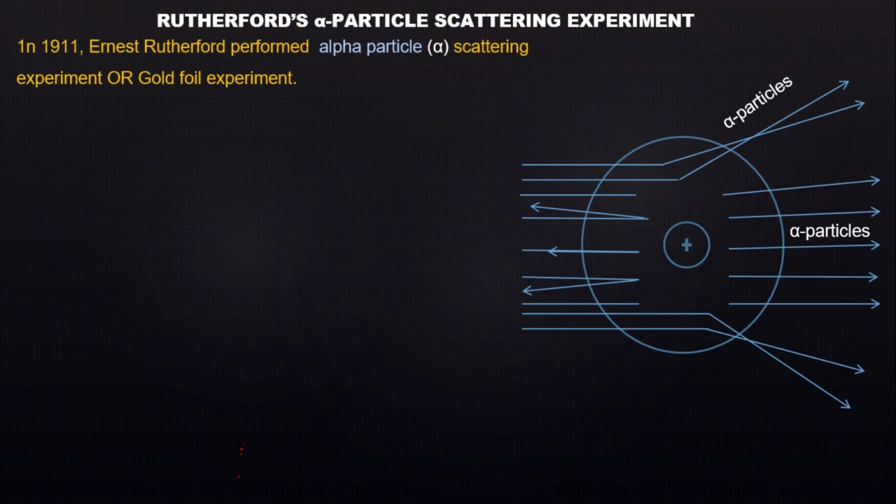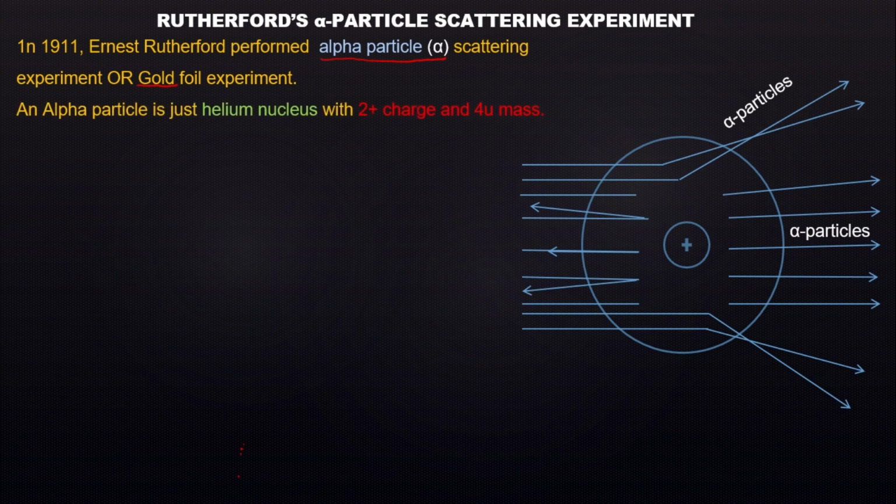In 1911, Ernest Rutherford performed the alpha particle scattering experiment, also called the gold foil experiment. Here in the first line, there are two main points that we need to understand: the alpha particle, and why he chose gold only. Why not any other metal? First, what is an alpha particle?